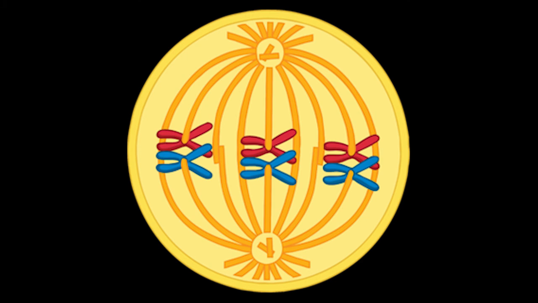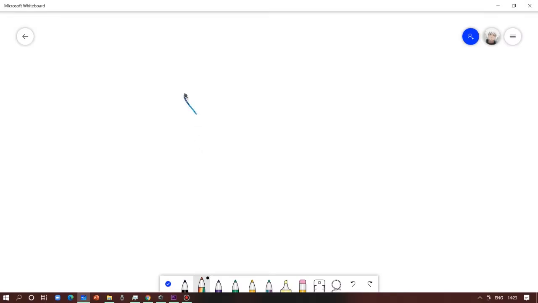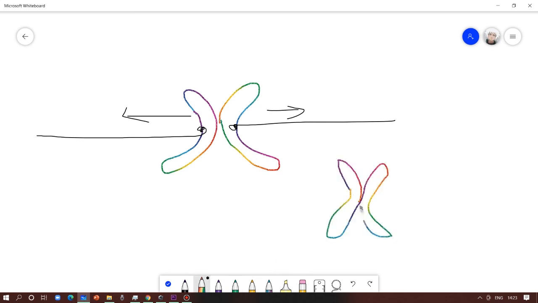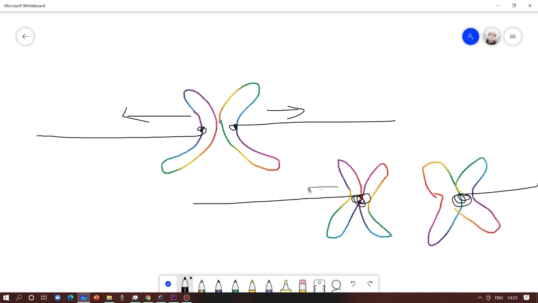Now the spindle fibers will attach and start to pull. Instead of the sister chromatids, they'll try to pull the pair away. So now we are trying to pull the husband and wife, not the conjoined twins. Remember, in the metaphase of mitosis, the ultimate aim was to pull the sister chromatids apart from the centromere that joins them together. But in the case of meiosis, the cell wants to pull the homologous chromosomes apart, 23 this side and 23 that side.